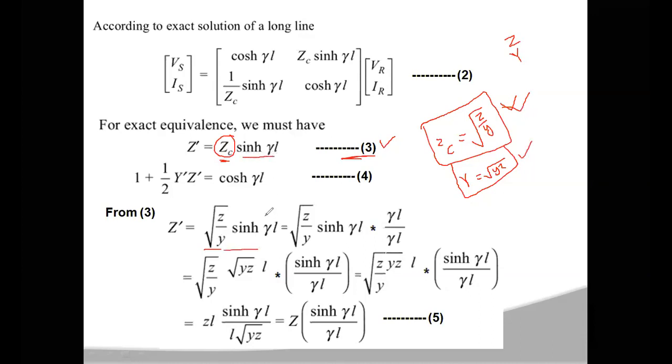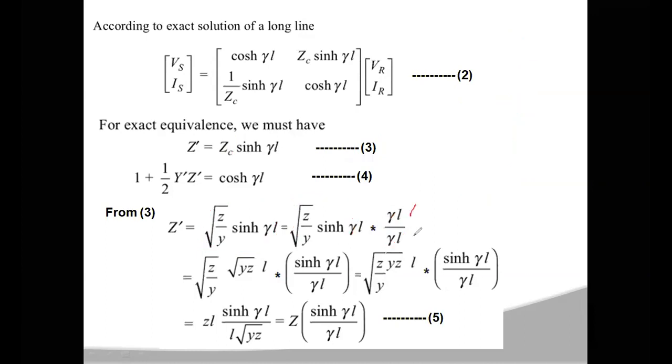Now for this expression, the numerator and denominator will be multiplied by gamma L. I am simply multiplying this total term by gamma L by gamma L, so if both get cancelled you will get the same. Not both sides, only one side.